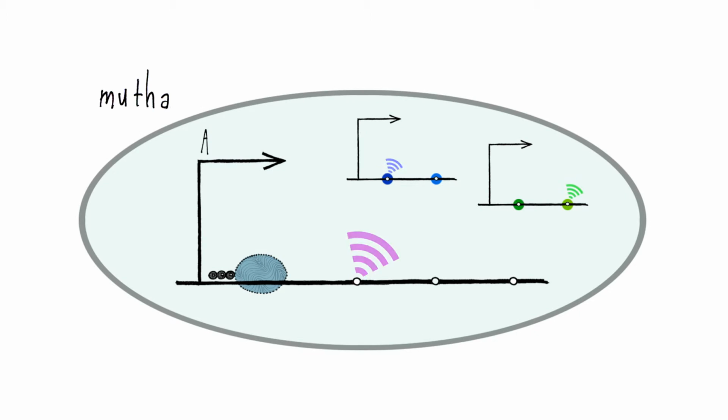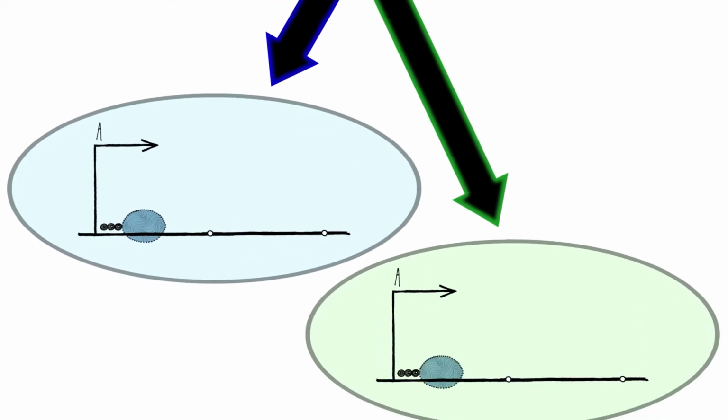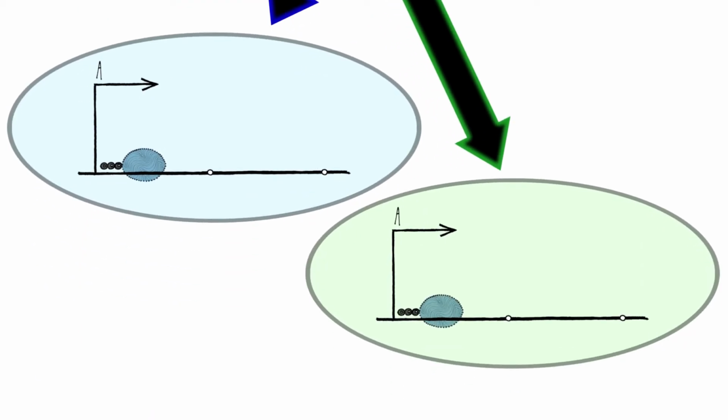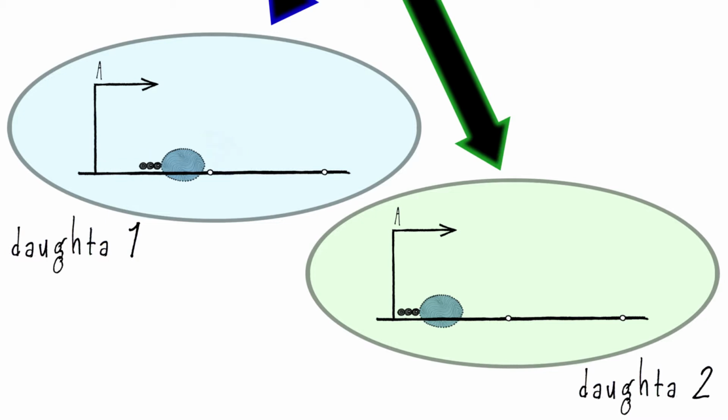For example, here's a mother cell and some important gene. Say it's a stem cell containing a gene required for differentiation. It divides. The same gene is present in both daughter cells, but in the first daughter cell, the RNA Pol II pauses consistently here, and I will discuss how this might happen in the next segment. And in the second daughter cell, it pauses there.